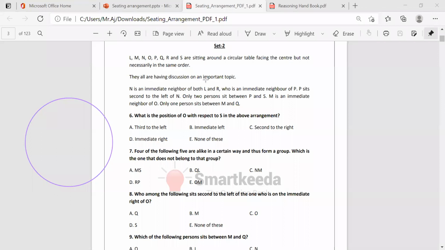First, we'll arrange the members. 8 members are there, all facing the center. 1, 2, 3, 4, 5, 6, 7, 8. Okay, clear.